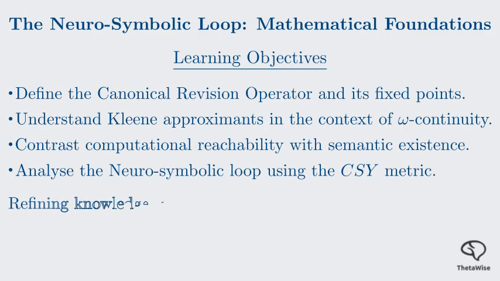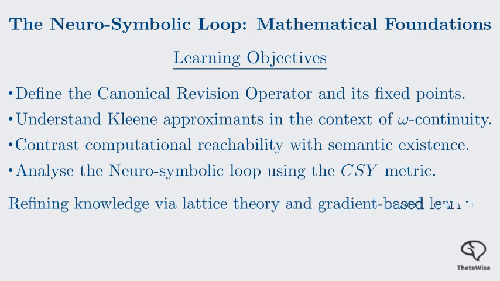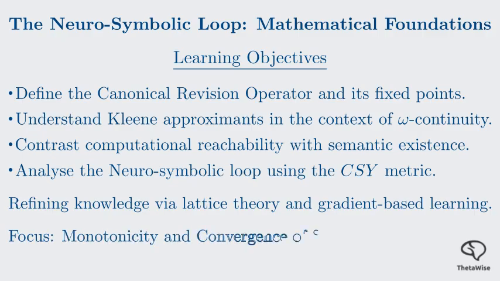Specifically, you will learn how to formalize the iterative refinement of knowledge using lattice theory and how these symbolic structures interact with gradient-based learning. We are operating at a level suitable for researchers in artificial intelligence and mathematical logic, so we will focus on the interplay between monotonicity and the convergence of semantic interpretations.